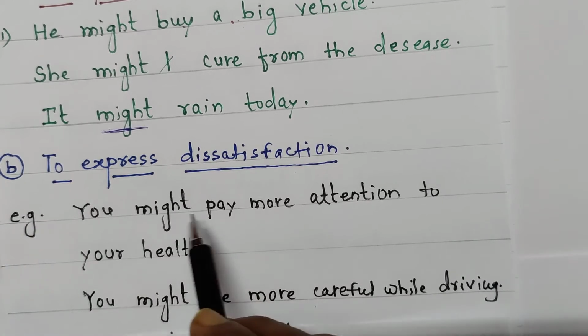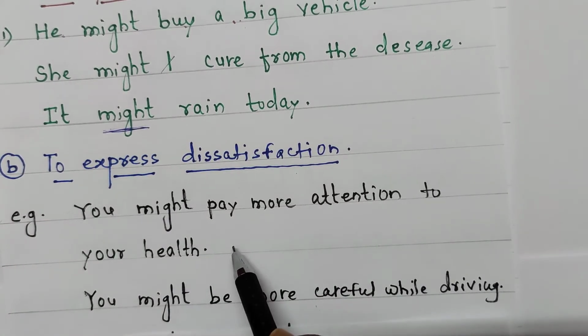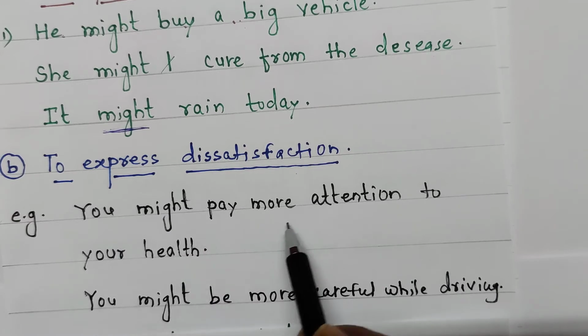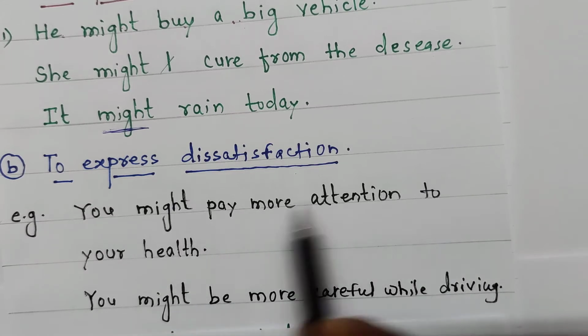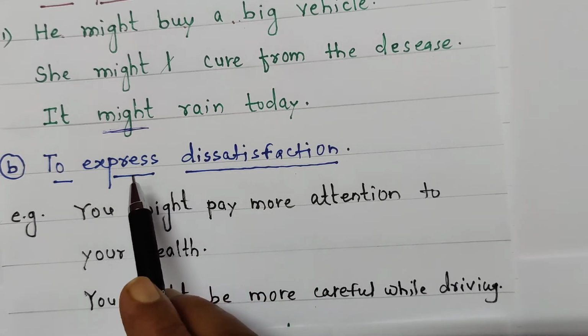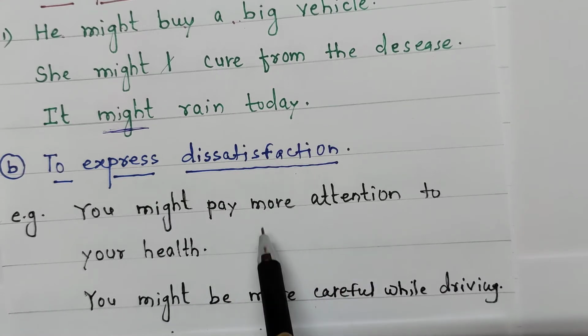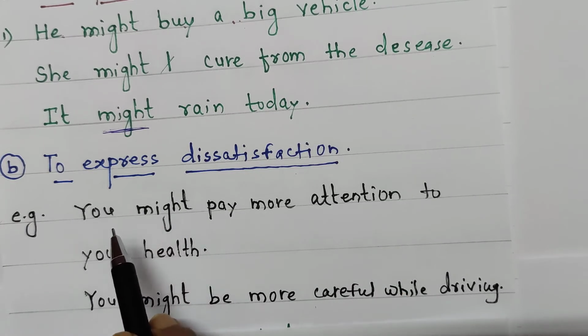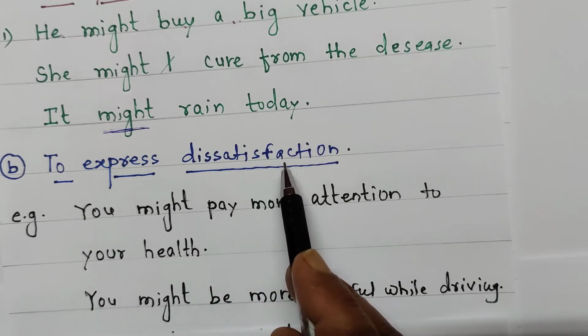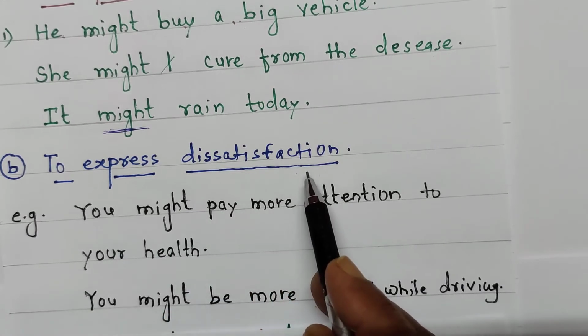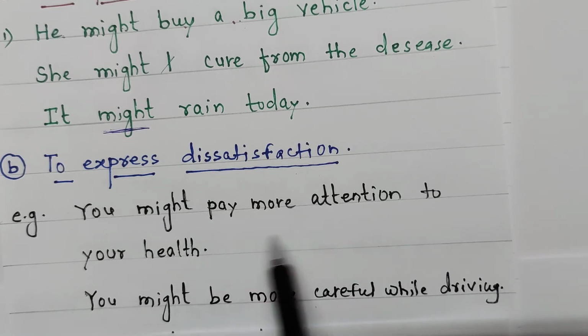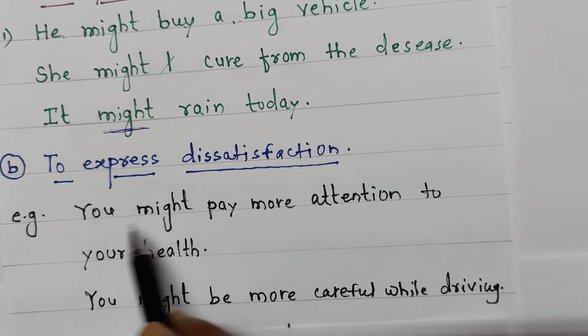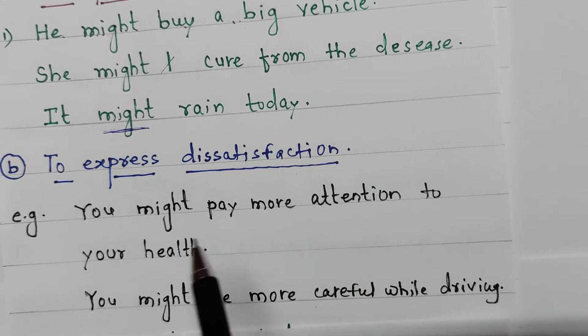For example, you might pay more attention to your health. Father is saying to his son or daughter, you might pay more attention to your health. It means father is expressing dissatisfaction that his son or his daughter is not paying good attention towards his health. Therefore, he is advising and also expressing dissatisfaction that I am not happy the way you are taking care of your health. So, you might pay more attention to your health.